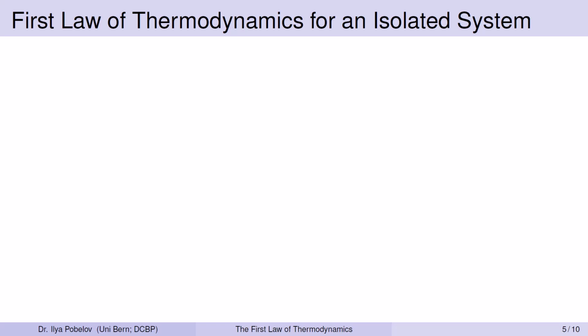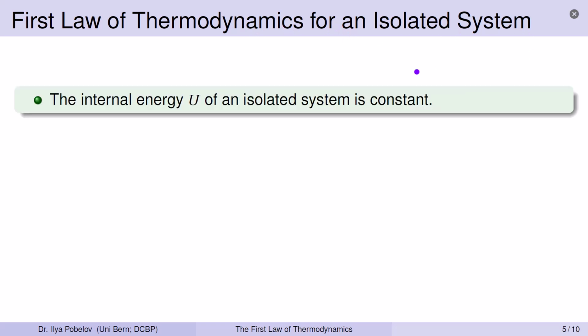After we have formulated the concept of internal energy, we can apply the principle of conservation of energy to it and formulate the first law of thermodynamics, initially for an isolated system. The primary assertion of this law is that in an isolated system, the internal energy remains constant.